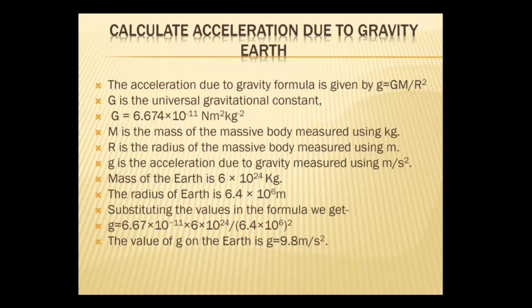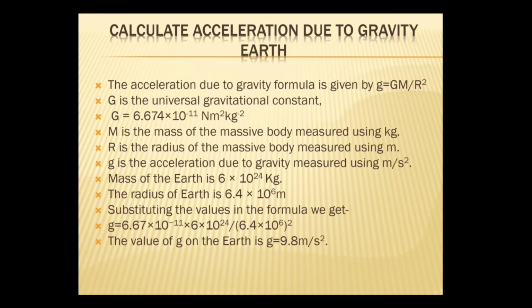So, when we substitute this in the equation, g is equal to GM by r square, that is 6.67 into 10 raised to minus 11 into 6 into 10 raised to 24 divided by 6.4 into 10 raised to 6 the whole square. When we solve that, we get g is equal to 9.8 meter per second square.